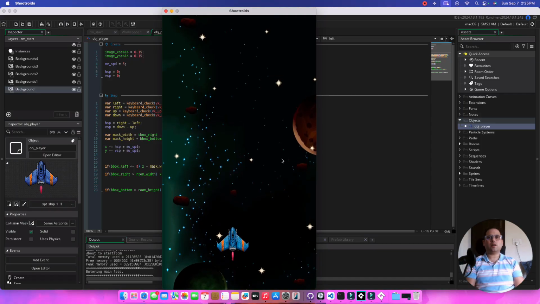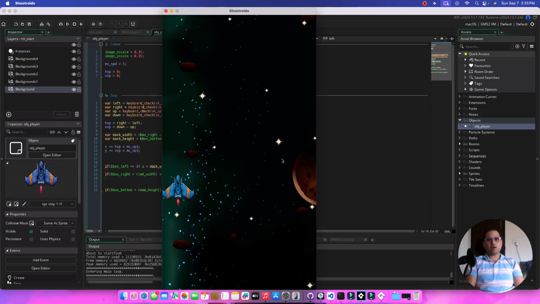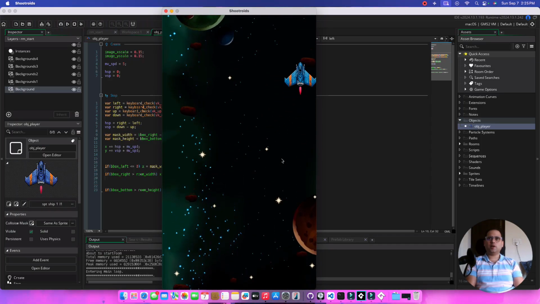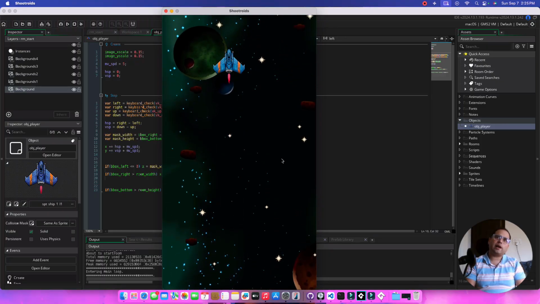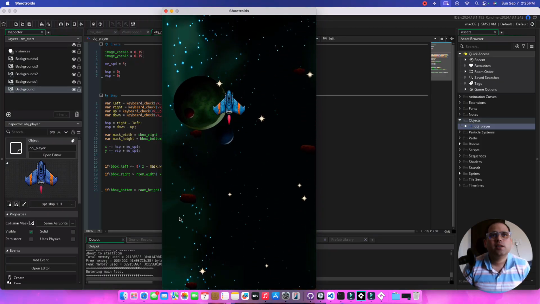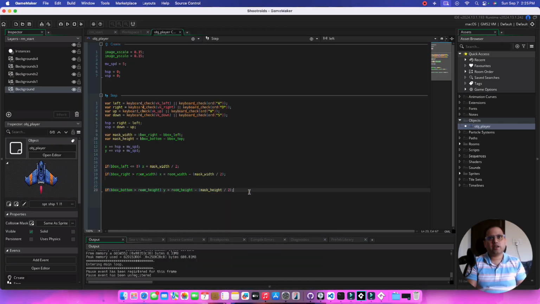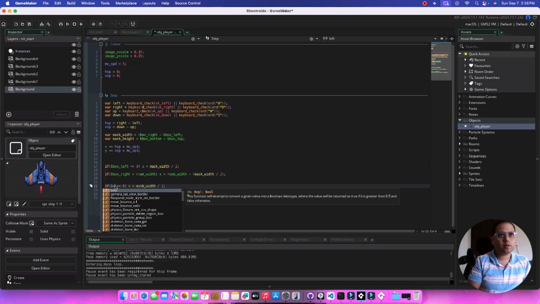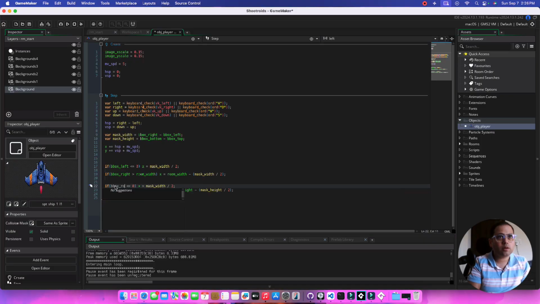Yeah, so now we cannot go down, we cannot go right, we can fly up, and we can actually go to the top. If you want to restrict the top, we can do the same thing as this one. I think this one would be a better fit to copy. We restrict the top if bbox_top is less than or equal to, and it's this thing.